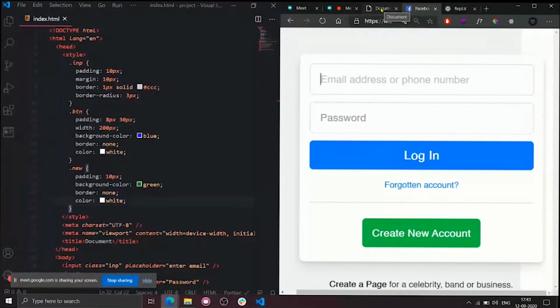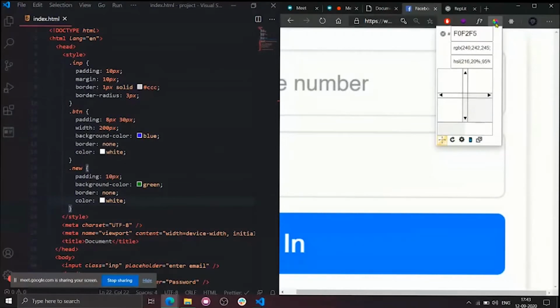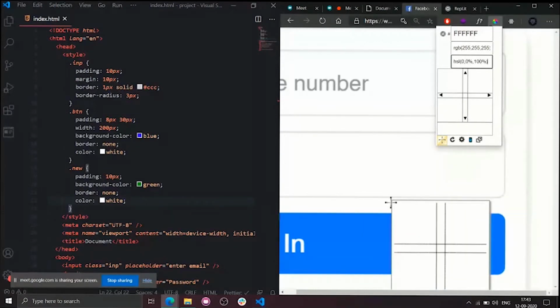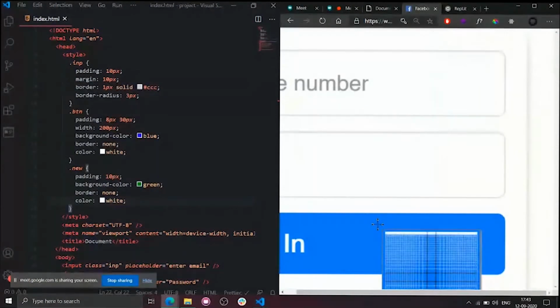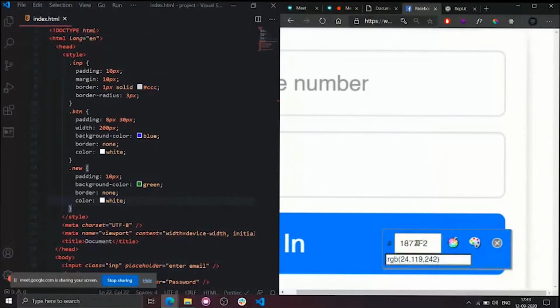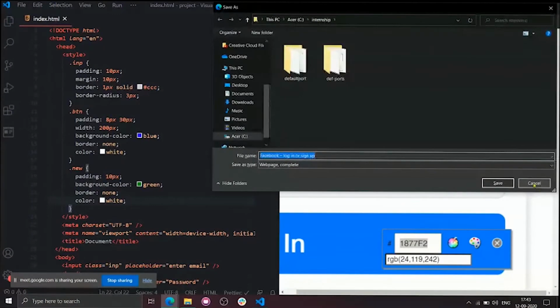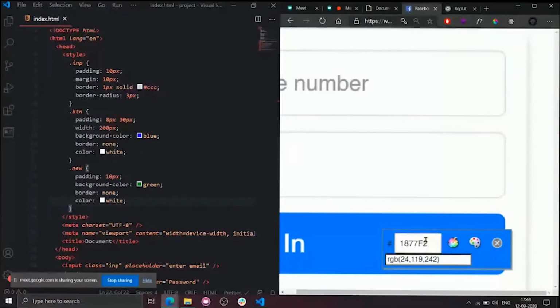So now what I will do is show you an extension I have, called color pick eyedropper. I will give the links in the community, don't worry. What this extension does is, if we hover on any color, it will give the hex code of that color. As you can see, this is the hex code of that color. It is not exactly blue. Okay, I will simply copy this.